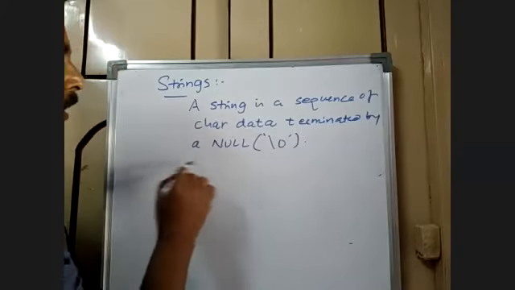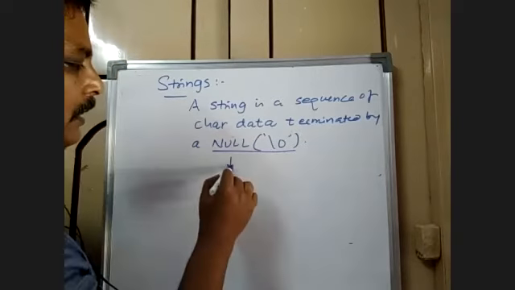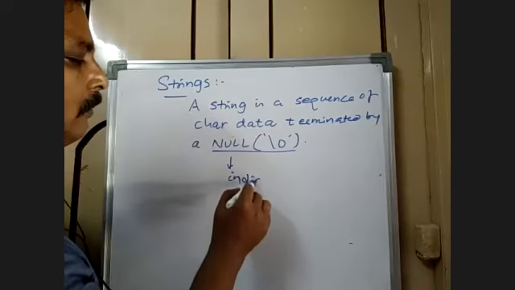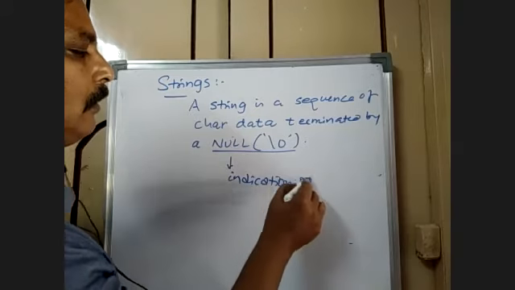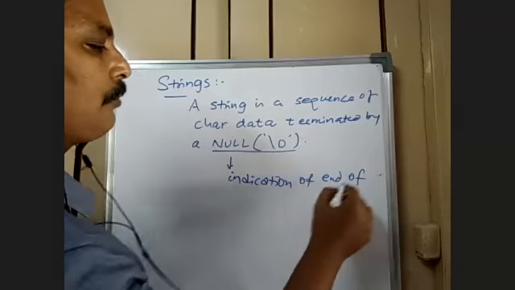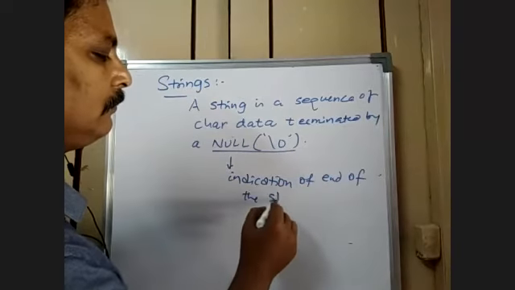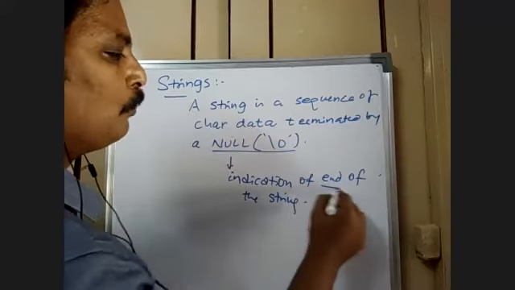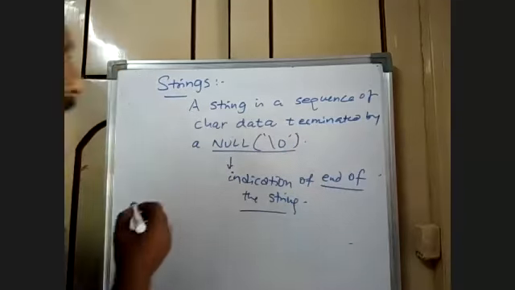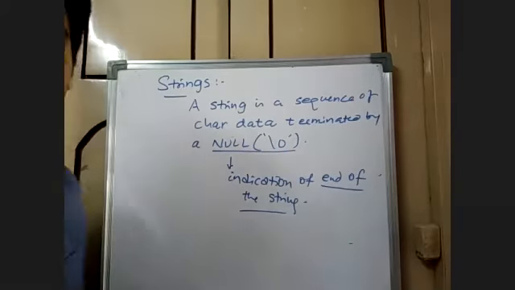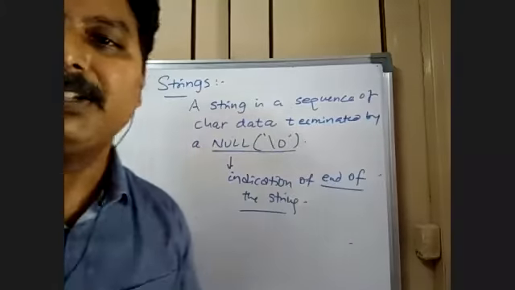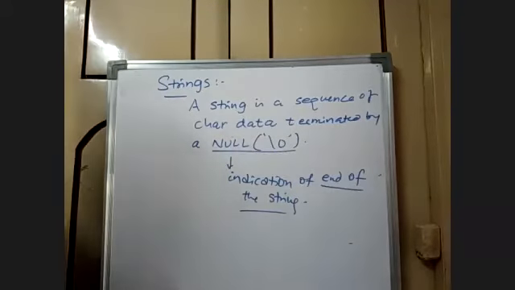Where null is an indication of the end of the string. String is over, end of the string. Null is an indication for end of the string. A string is a sequence of character data terminated by a null.